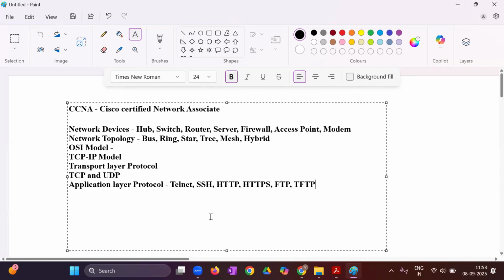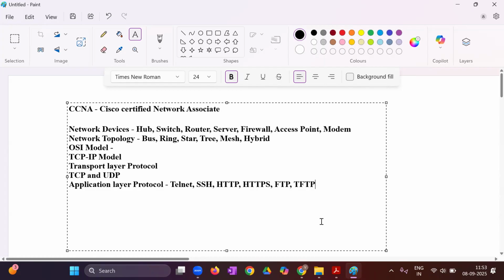What is HTTP? Hypertext Transfer Protocol. SSH, Secure Shell. Telnet is what? Teletype Network. FTP, File Transfer Protocol. TFTP, Trivial File Transfer Protocol.